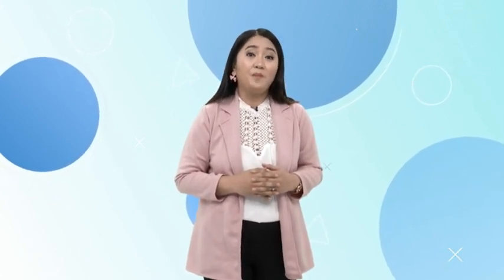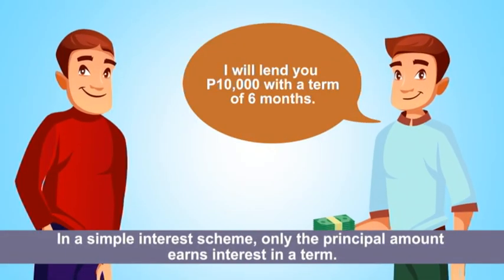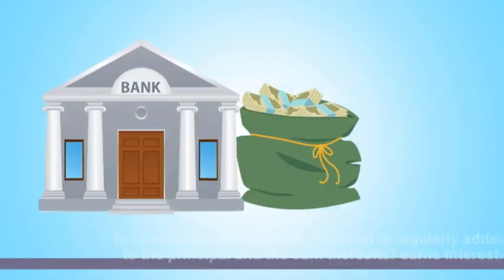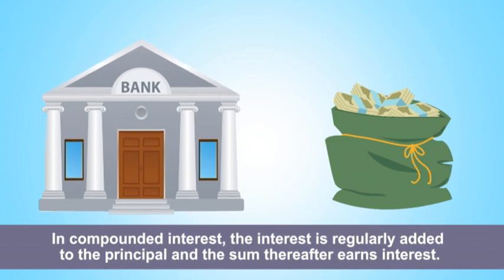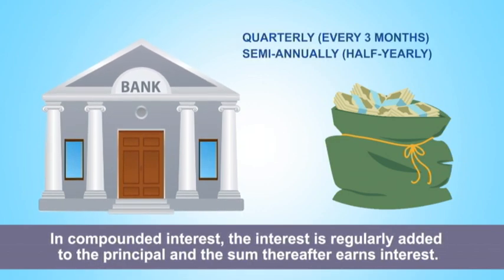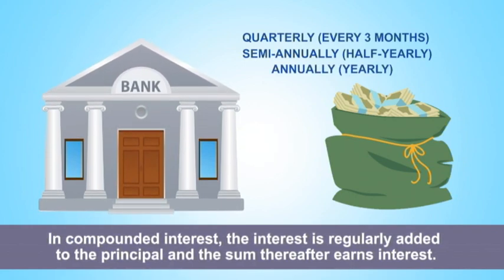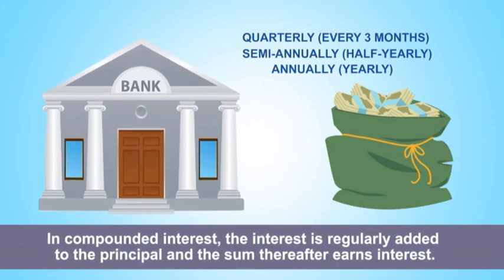What is the difference between a simple interest and a compounded interest? In a simple interest scheme, only the principal amount earns interest in a term. In compounded interest, at stated intervals during the term of the transaction, which can either be quarterly, semi-annually, or annually, the interest is regularly added to the principal and the sum thereafter earns interest.